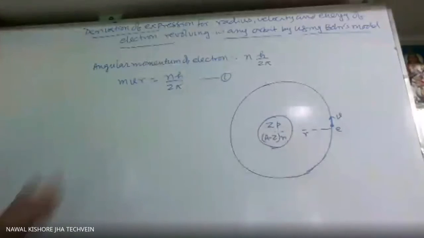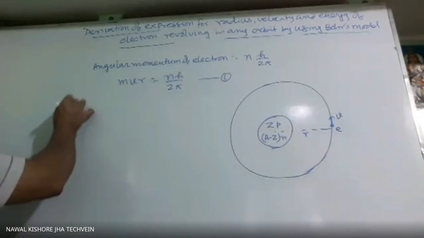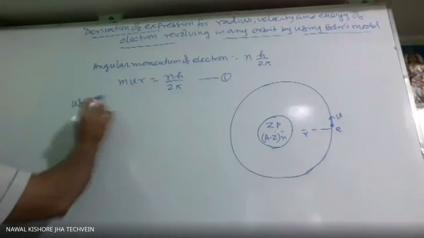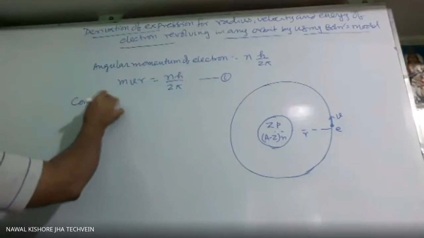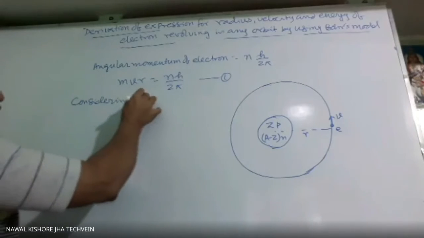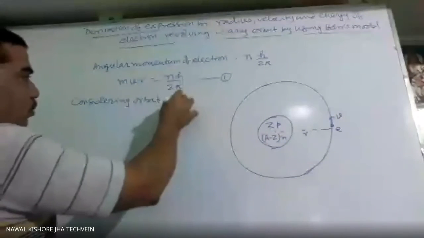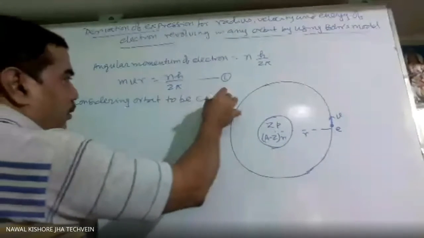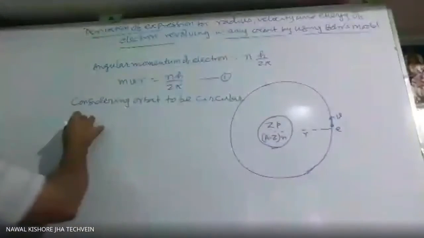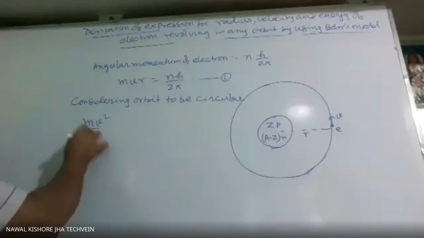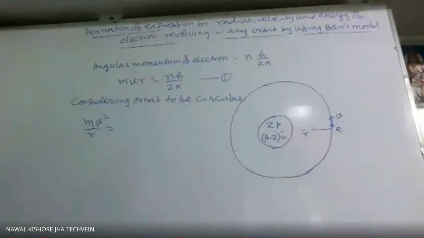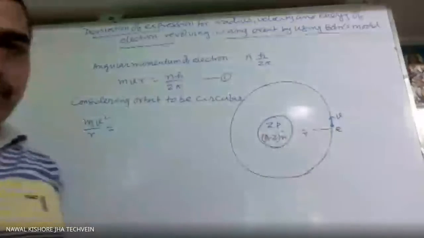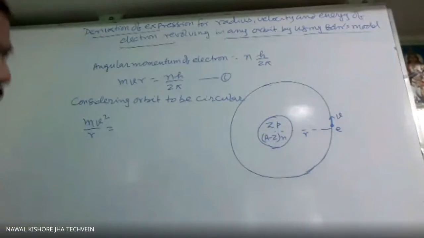So considering the orbit to be circular, mv square by r, the centripetal force, must be equal to the force of attraction between the nucleus and the electron.